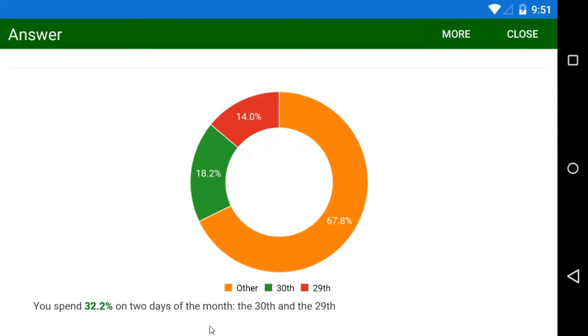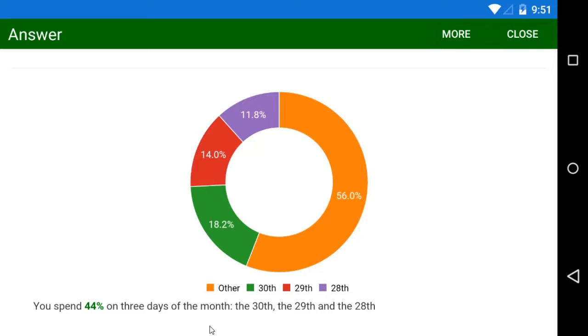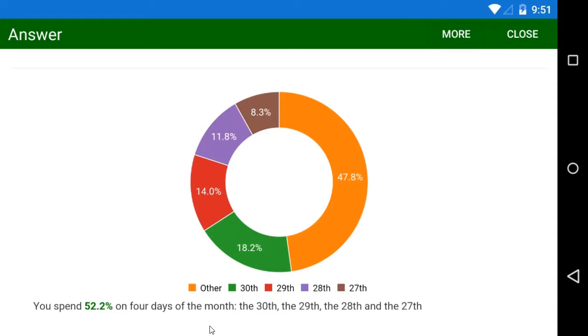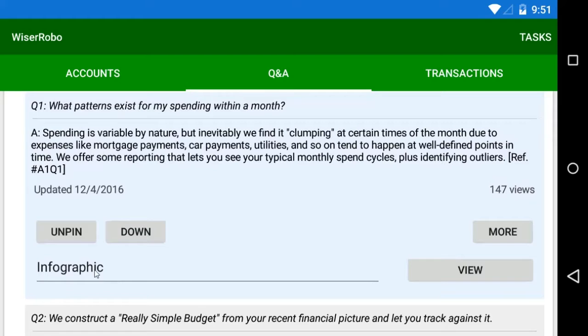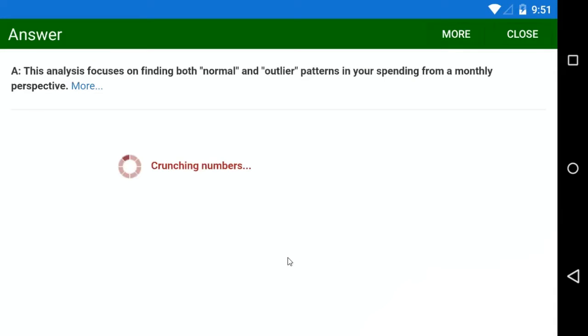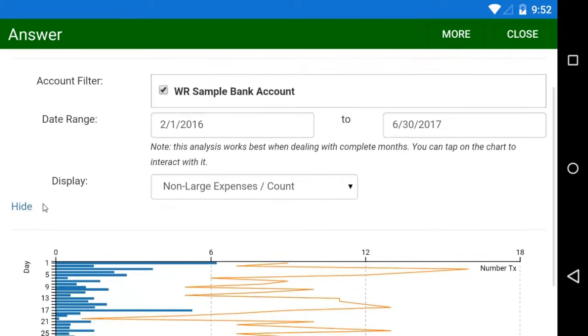Now the chart is updating to show what days of the month have the heaviest spend, and by the time it finishes, it's pretty clear that the latter part of our month is heavy for spending, to the tune of more than half in the last week or so of each month. Let's go back to the answer list and find the same question, but with a different view type. Let's use the chart type. Notice here we're seeing the same underlying data, but in a chart by day.